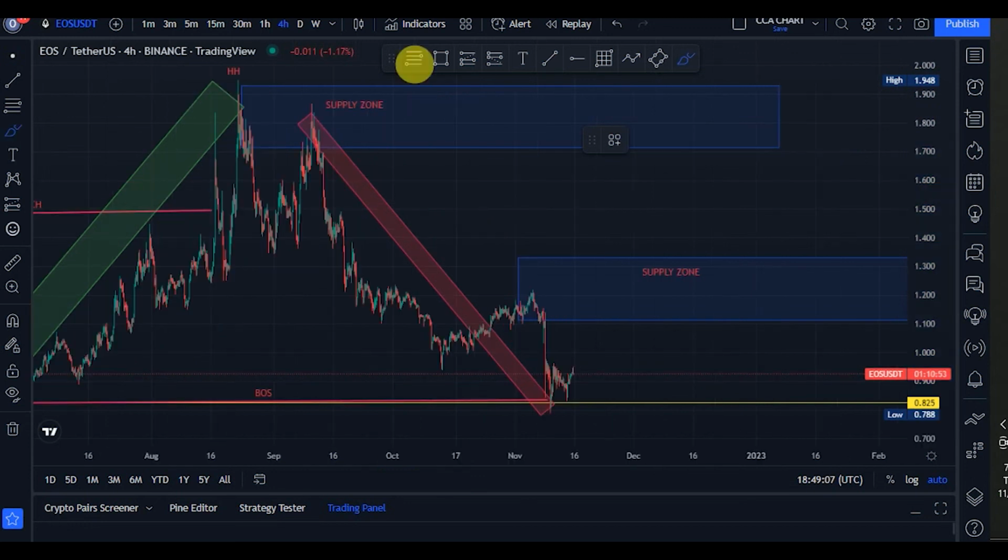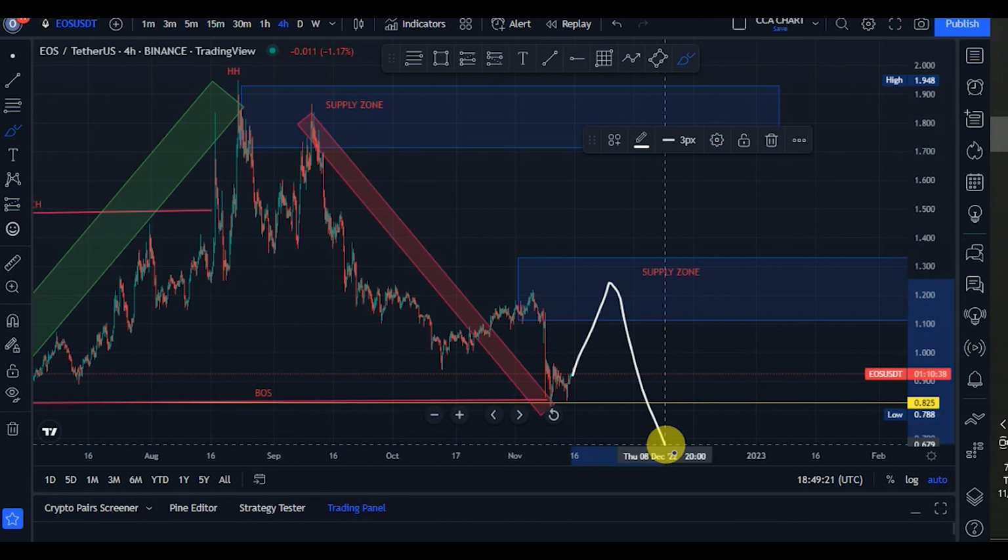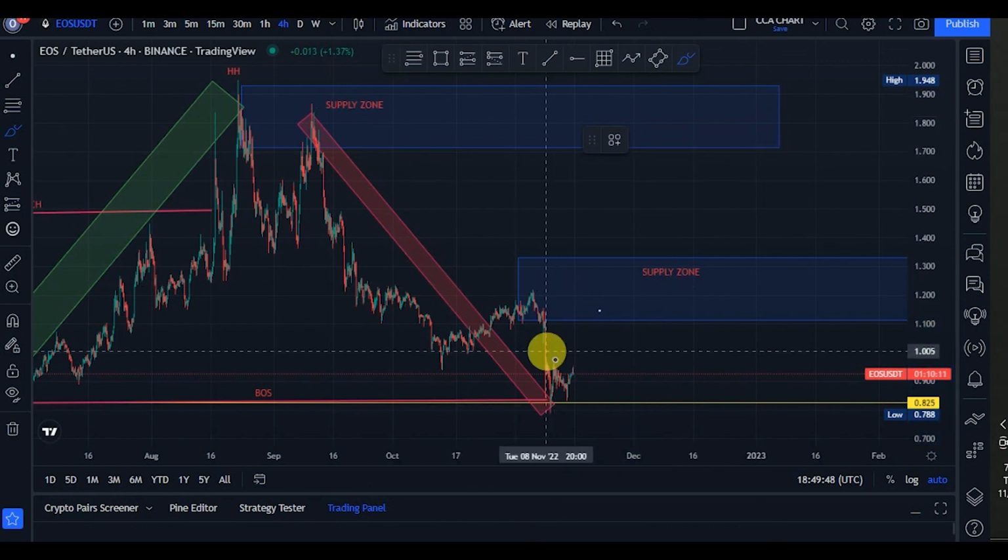So guys, drop your thoughts in the comment section. What do you think? Do you think price will come back to this supply zone on our minor structure, break the supply zone to continue going up to get to this higher supply zone, or do you think price will just get to this supply zone then continue giving us lower lows?